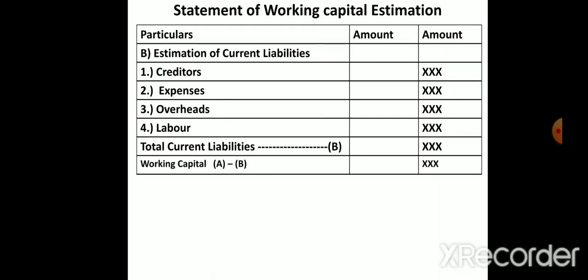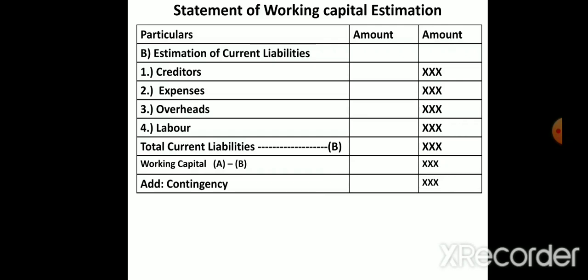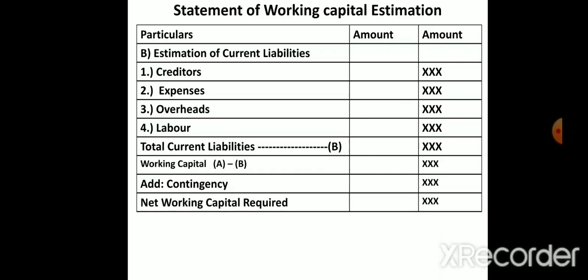So what is working capital? A minus B, total current assets minus total current liabilities. A minus B is working capital. If they have given contingency, we have to add that, then we get the net working capital requirement. This is the total amount required for working capital. So much amount we need for producing this, to complete this process. It's clear, students, how to do the statement of working capital estimation. These are the main items that will come. Okay.